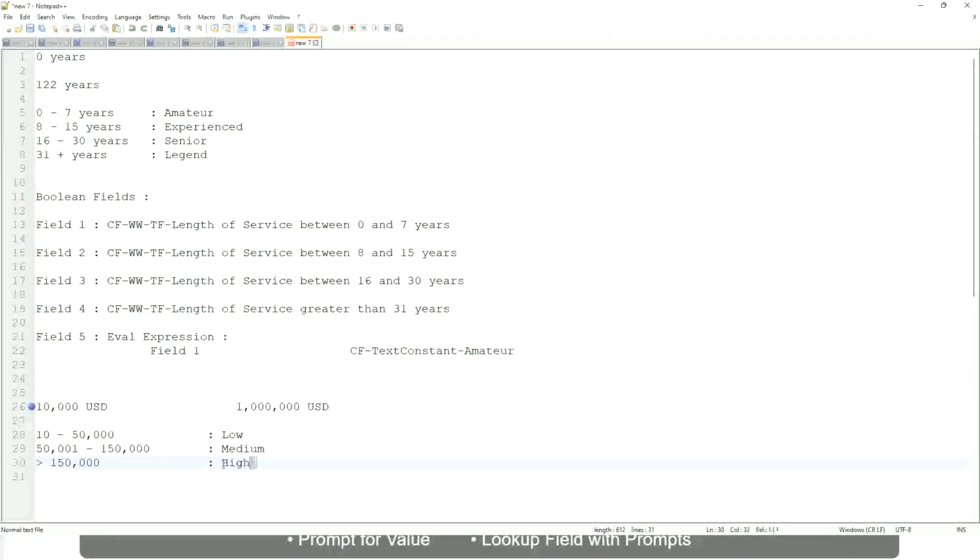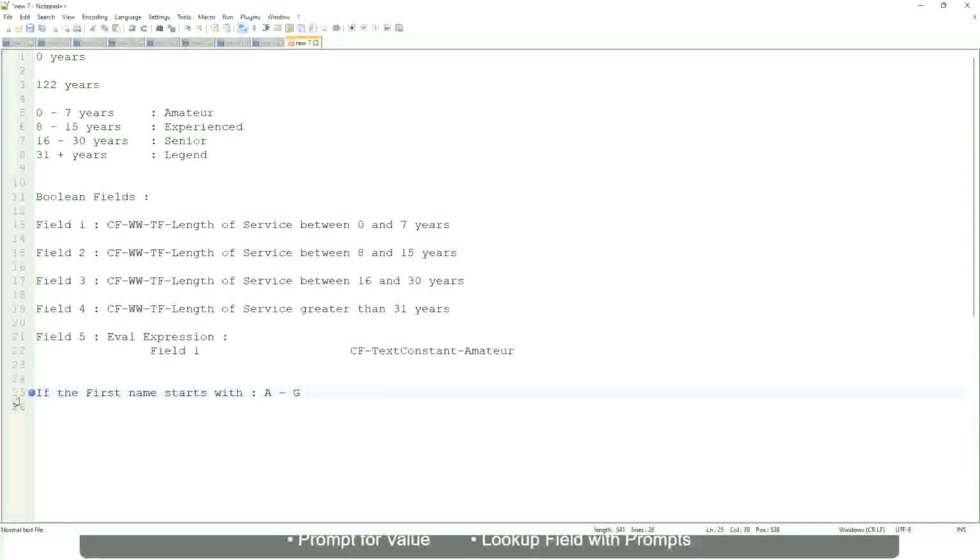Now tell me this. Let's take another example. If the first name starts with A till G, write... starts with A, starts with B, C, D, E, F or G, then return a Lister. Okay, this is what we are going to have as the output.